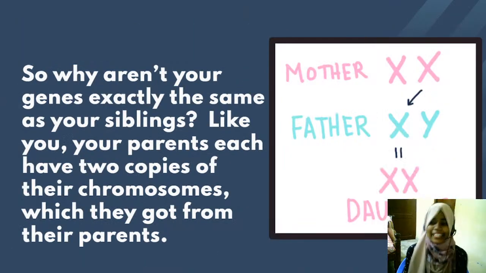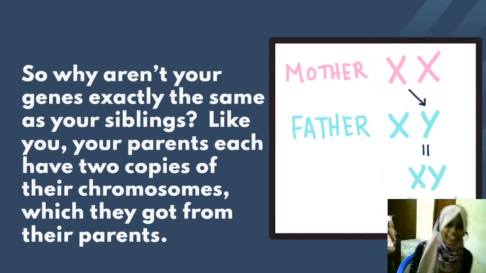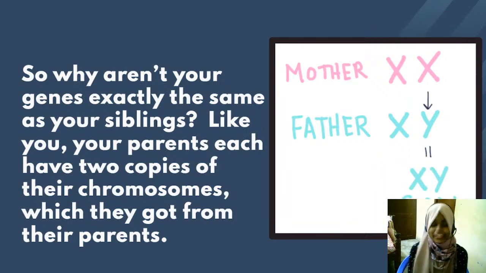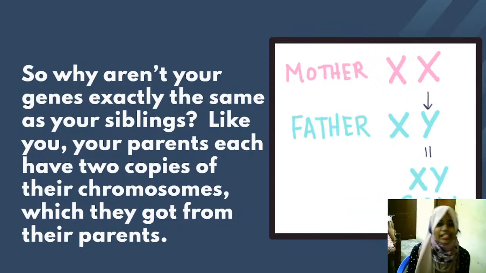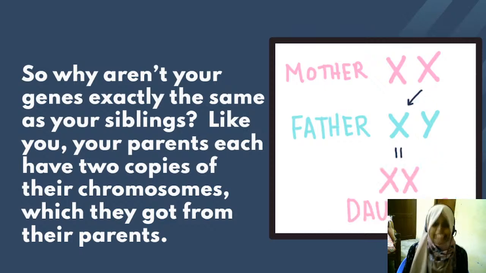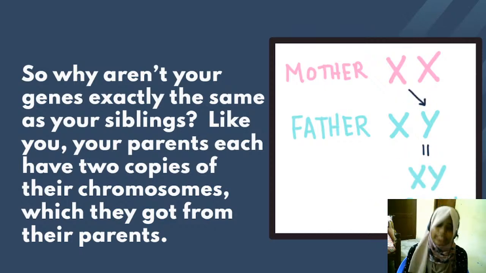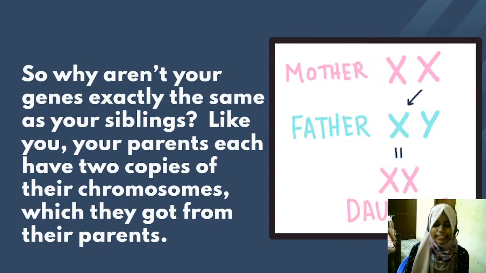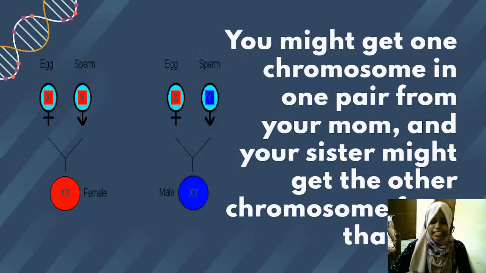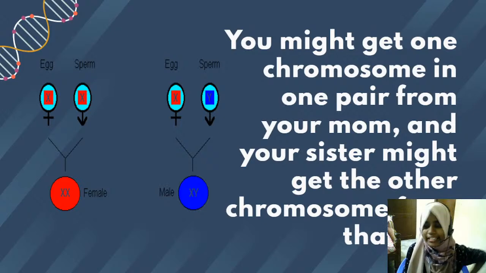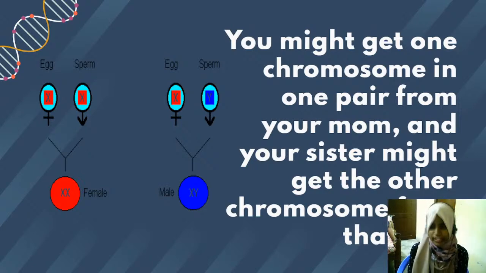Now a question can arise. Why aren't your genes exactly the same as your siblings? It's quite tricky, but the answer is that just like you, your parents, each your mother and your father, have 23 pairs of chromosomes. Let me give you a small example. Say there is a person whose mother is a bit shorter and whose father is a bit taller. So he has got his height gene.